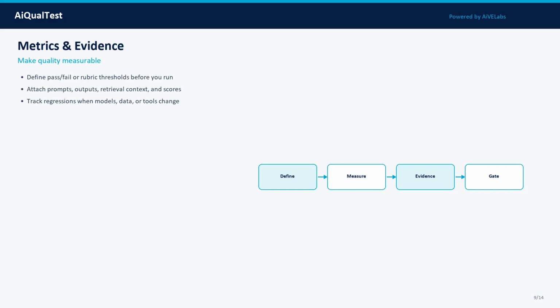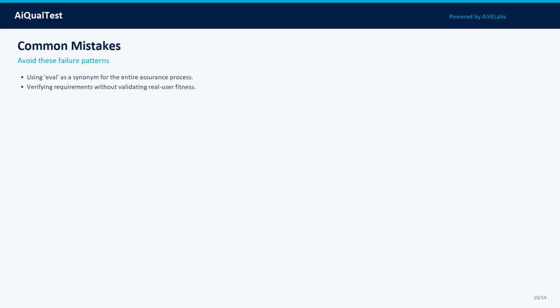Common mistakes slow mature programs. Mistake 1: Using eval as a synonym for the entire assurance process. Mistake 2: Verifying requirements without validating real user fitness. Mistake 3: Validating with anecdotes instead of structured sessions.